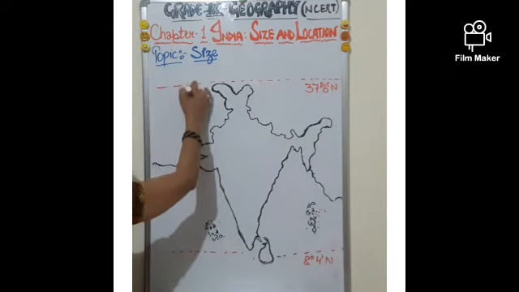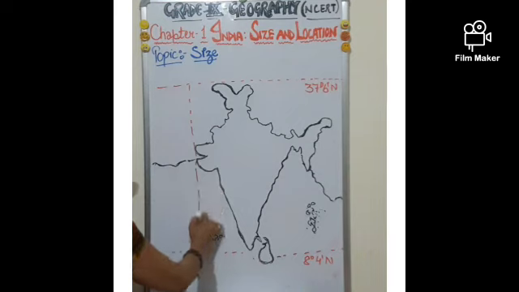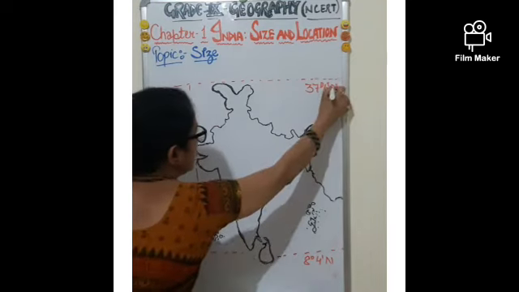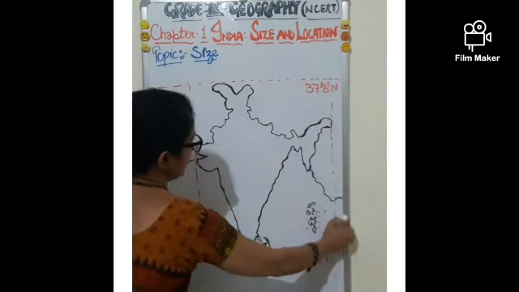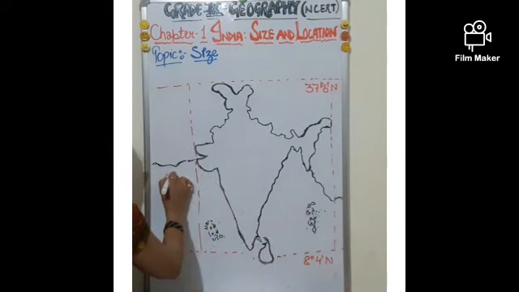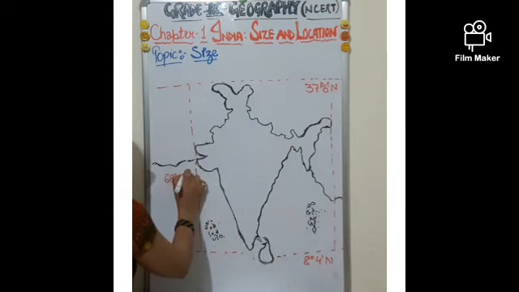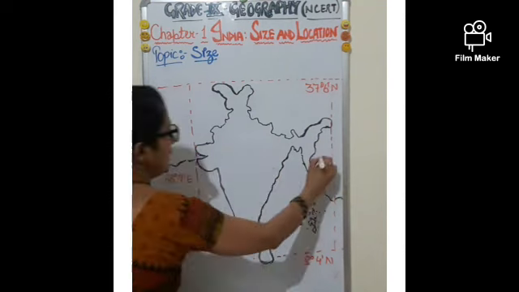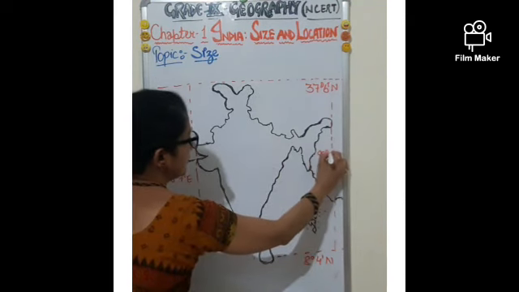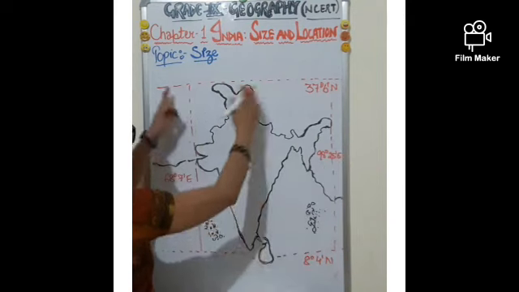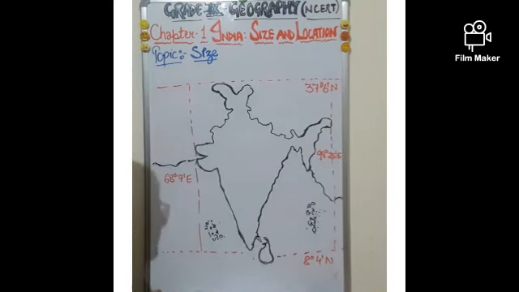Now, the extension between two longitudes is 68 degree 7 minute east and 98 degree 25 minutes east. So this is the coverage of longitude and latitude of India.